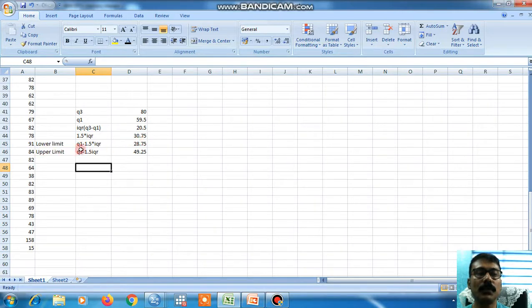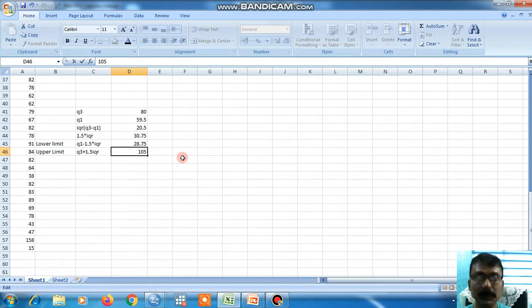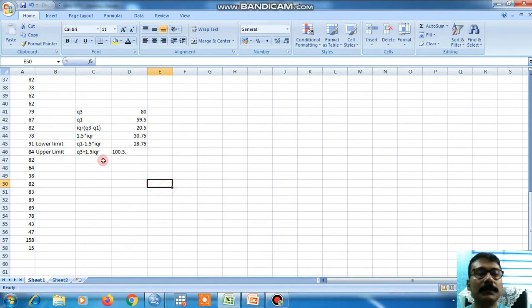Now the lower limit: Q1, that is 59.5, minus 1.5 times the interquartile range gives 28.75. The upper limit is Q3 plus 1.5 times the interquartile range, that is 80 plus 20.5, sorry, 80 plus 30.75, which is 110.75. Any observation which is above the upper limit or which is below 28.75 may be treated as a potential outlier.